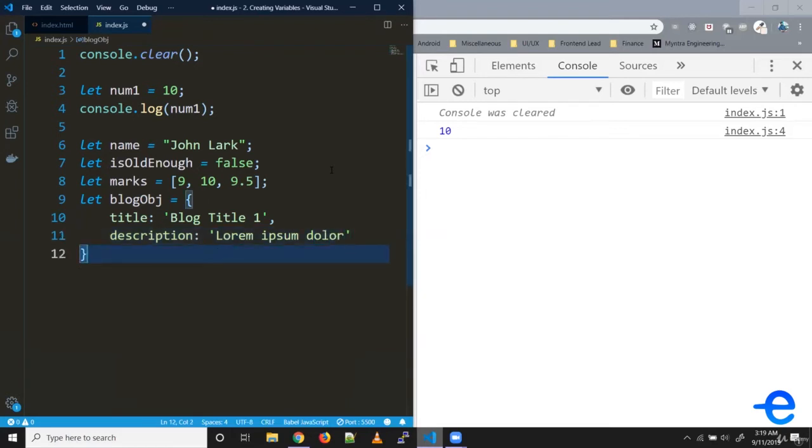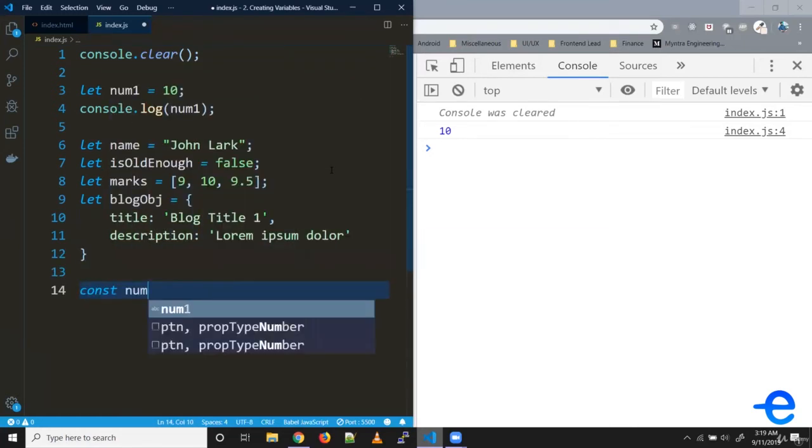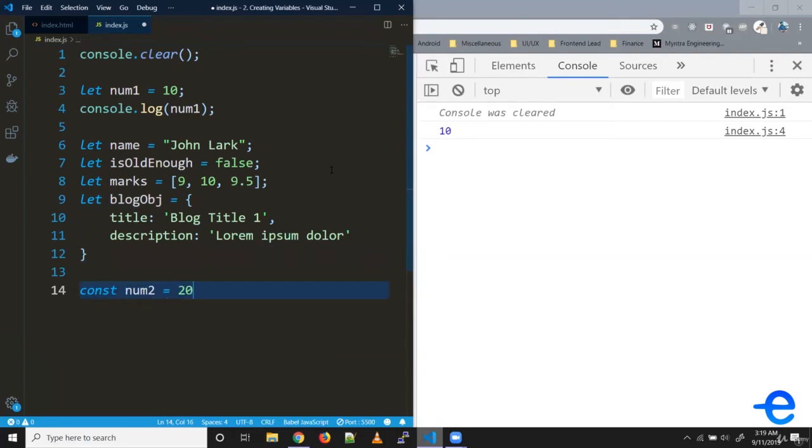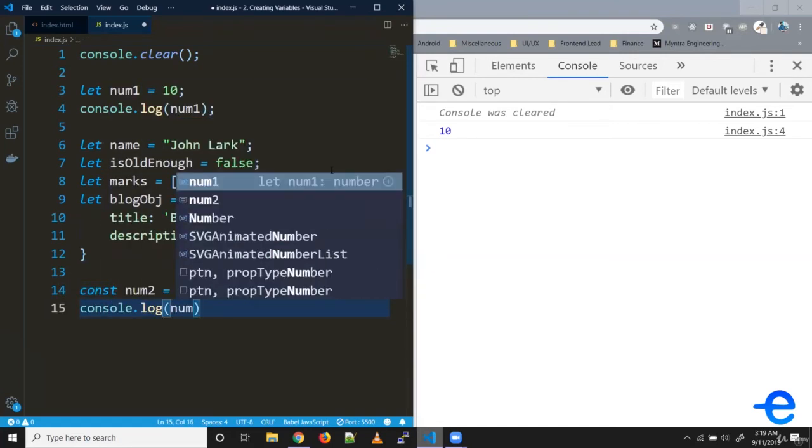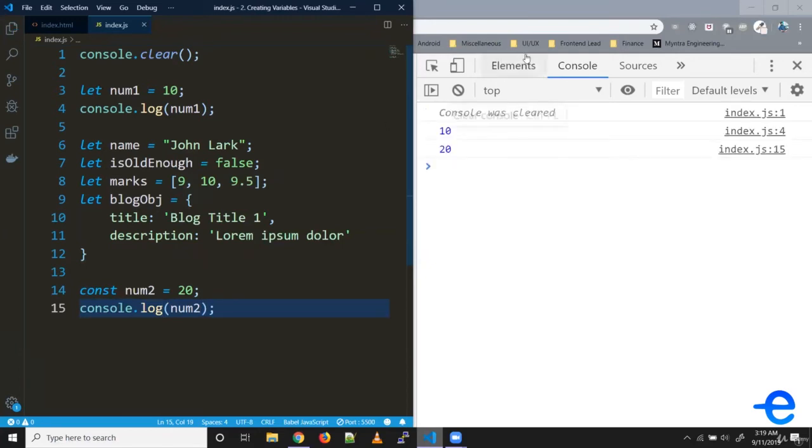So as you can see, we can use this let keyword to create variables with different data types. You can use const also to create variables with different data types. So let's give it a try. So let's say const num2 is equal to 20. Let's try printing it. As you can see, 20 is printed in the console.